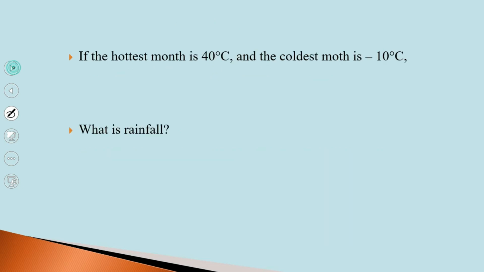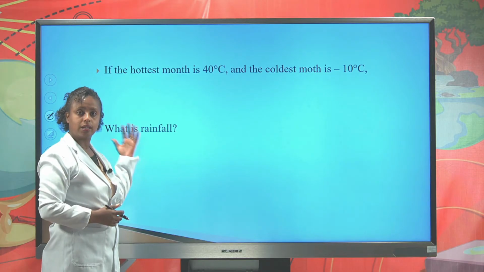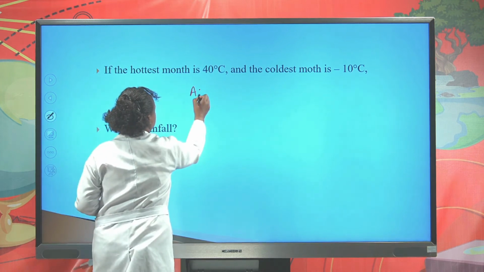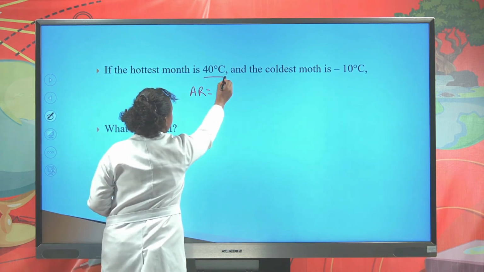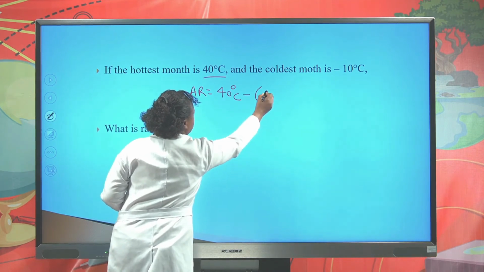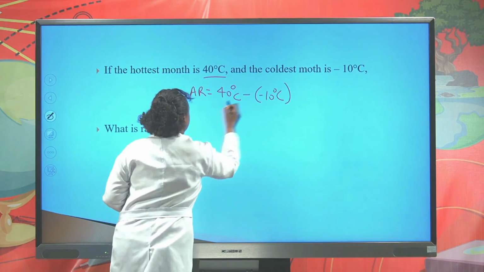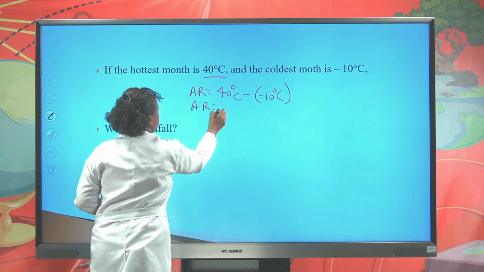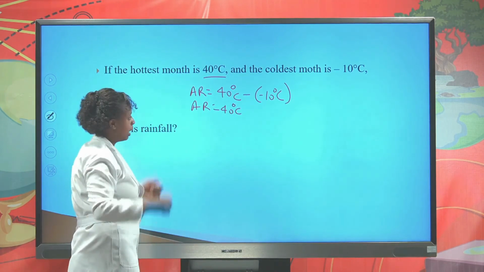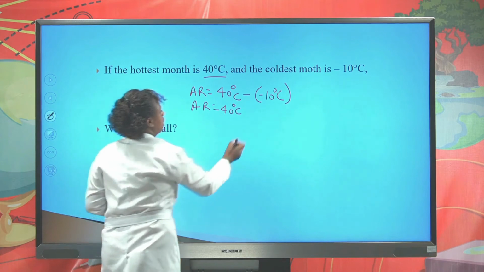For instance, if the hottest month is 40 degrees Celsius and the coldest month is negative 10 degrees Celsius, the annual range of temperature is equal to 40 degrees Celsius minus negative 10 degrees Celsius.